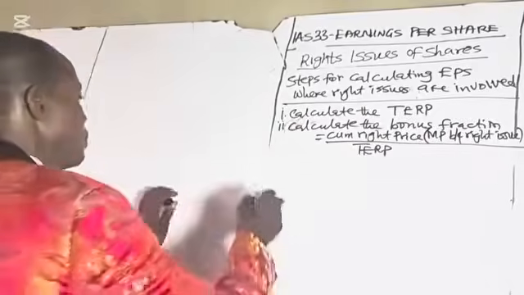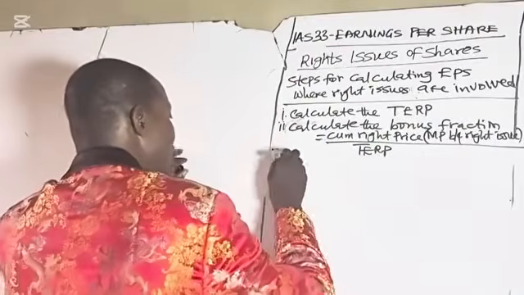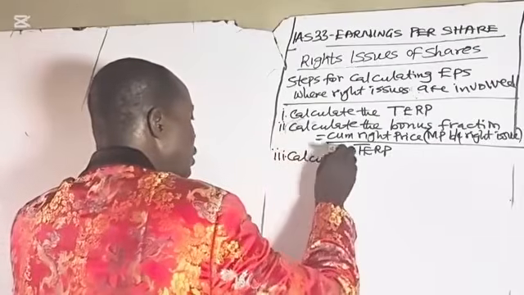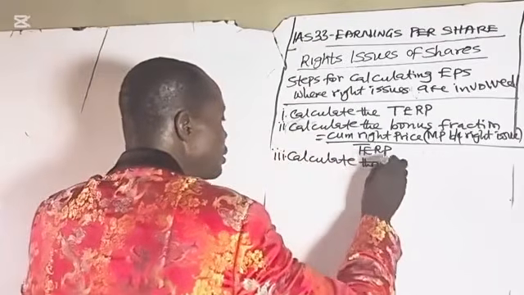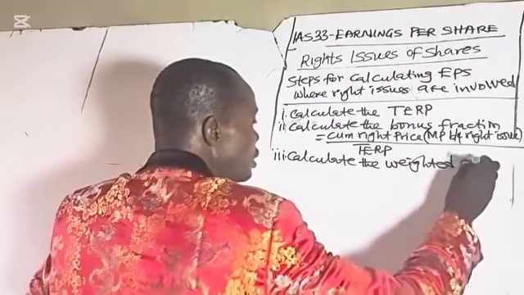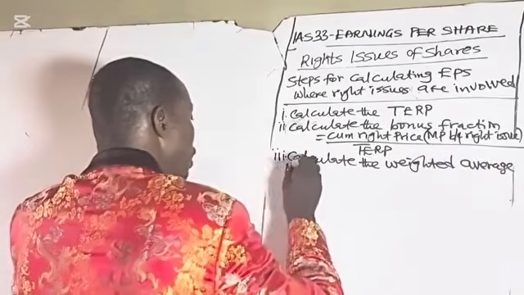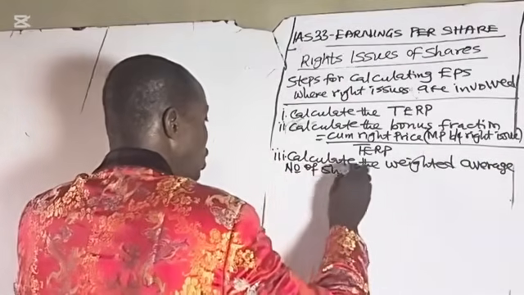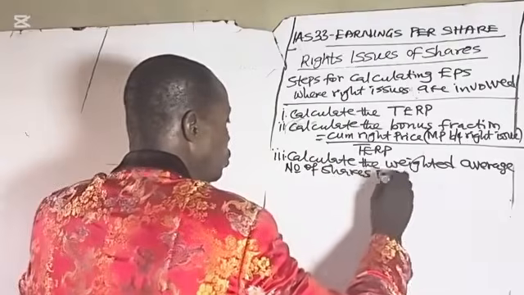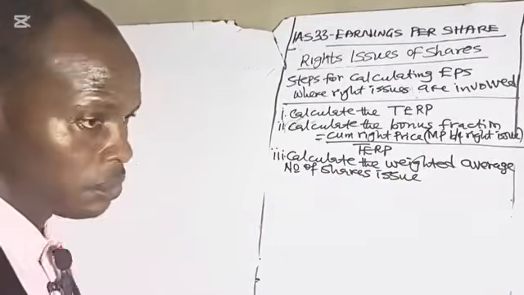Then step three, calculate the weighted average number of shares in issue to use in the EPS calculation.